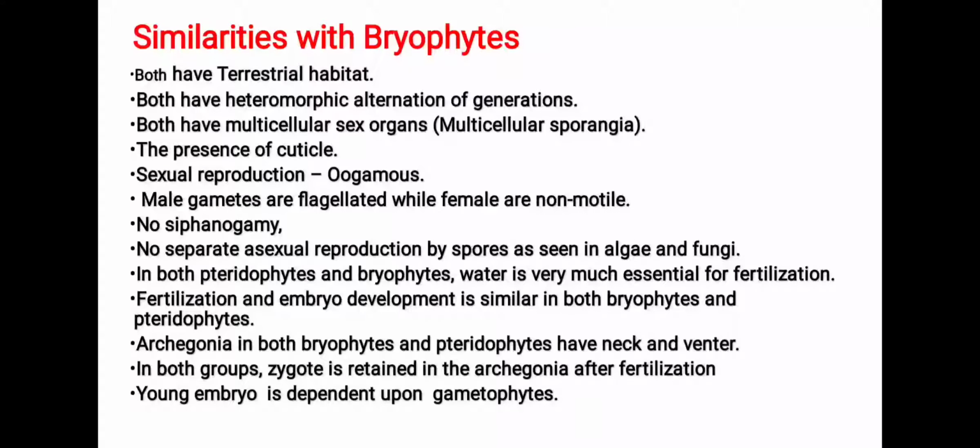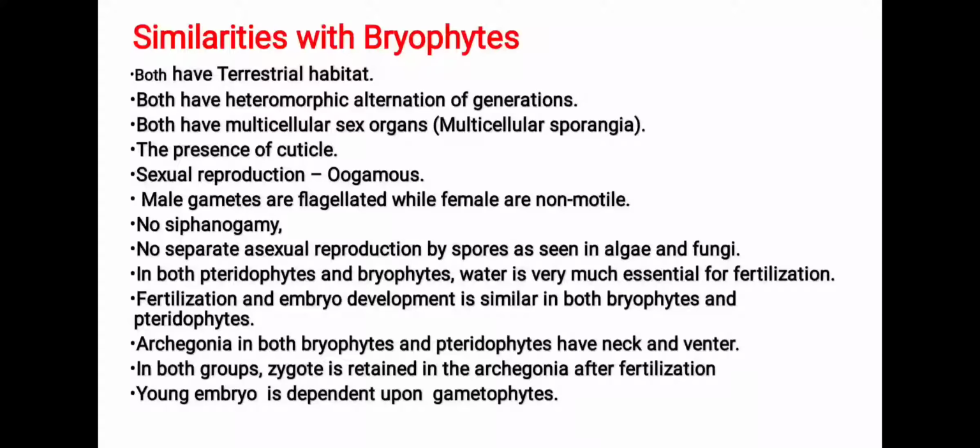Both have multicellular sex organs. Both show presence of cuticle in their cells. And sexual reproduction is oogamous type in both the bryophyte and pteridophyte. Male gamete are flagellated while female gamete are non-motile. Both show no siphonogamy, that is no formation of tube from the male gamete to reach the female gamete. Both show no separate asexual reproduction by spores as seen in algae and fungi.